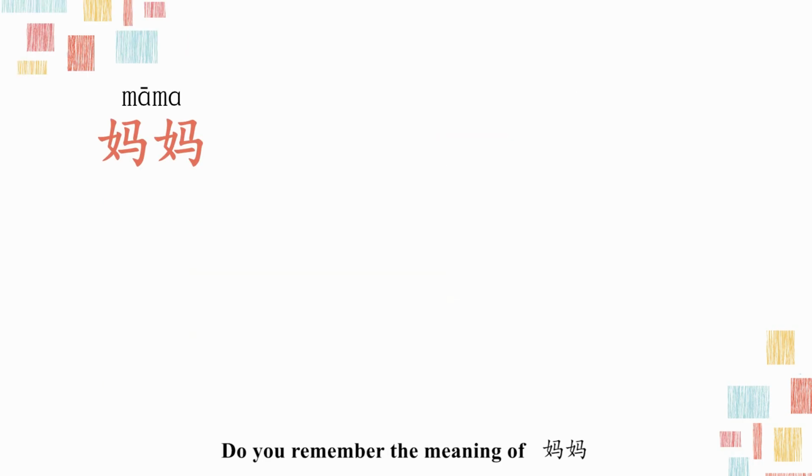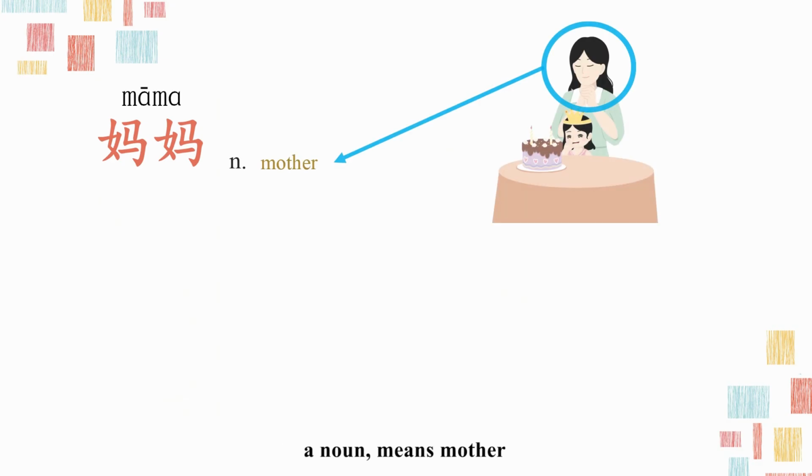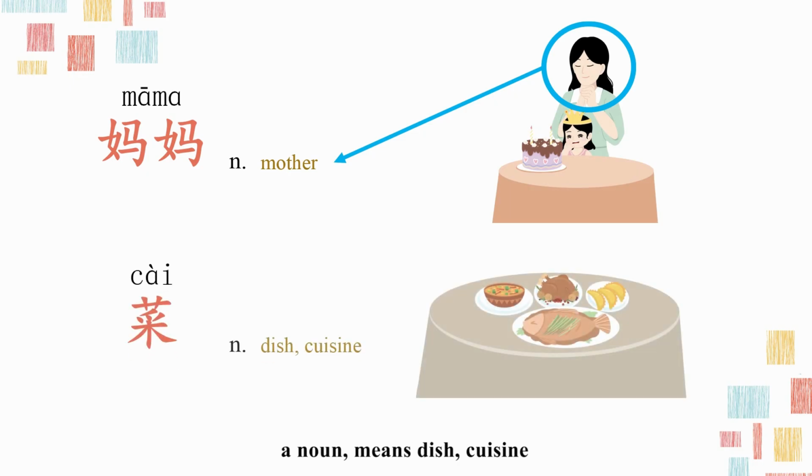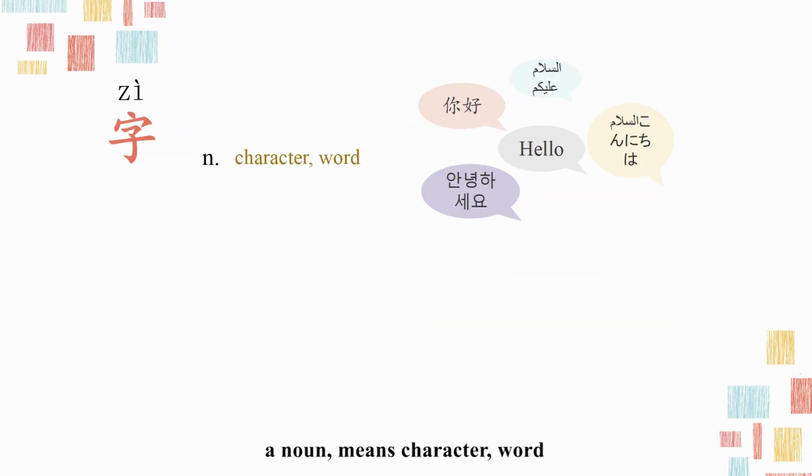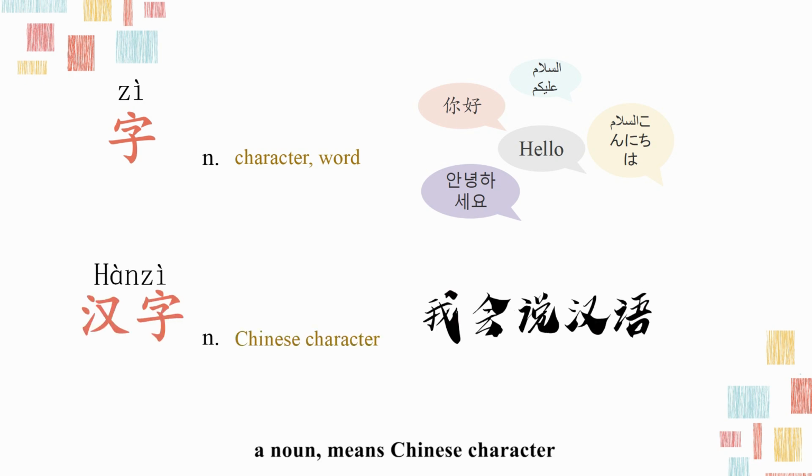Do you remember the meaning of mama you had learned in the last video? 妈妈，a noun means mother. 菜，a noun means dish, cuisine. 字，a noun means character, word. 汉字，a noun means Chinese character.